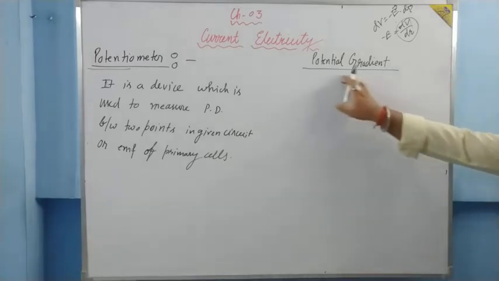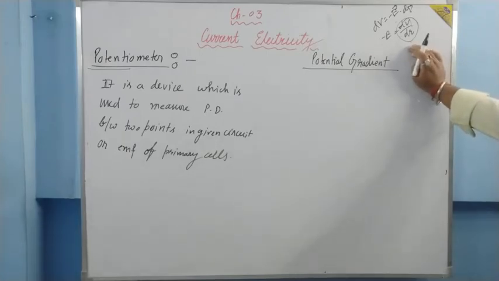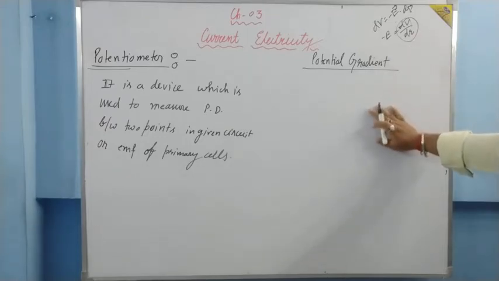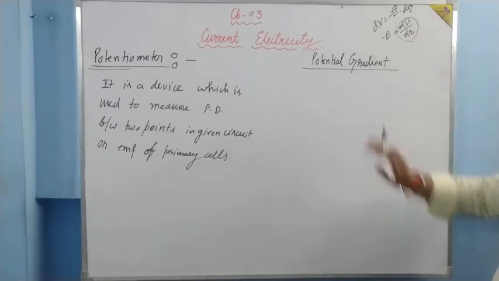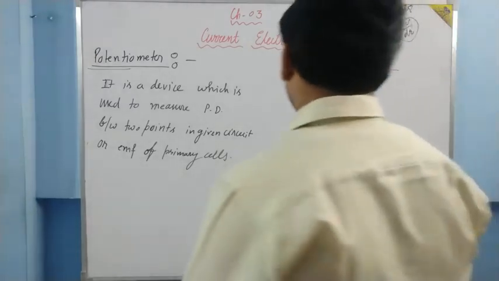But here we are studying it in a different manner. It was for space, with potential difference between 2 points and the distance between those two. But here we are going to take the potential difference between 2 points in a given wire, or 2 points in the circuit.